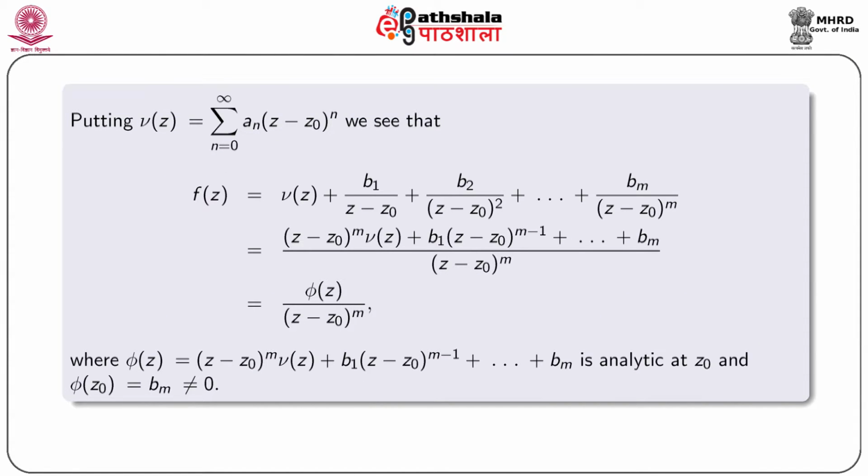Now putting nu(z) equal to summation n equal to 0 to infinity a_n (z - z0)^n, we see that f(z) = nu(z) + b1/(z - z0) + b2/(z - z0)^2 up to bm/(z - z0)^m, and by simple calculation we obtain phi(z)/(z - z0)^m, where phi(z) = (z - z0)^m nu(z) + b1 (z - z0)^(m-1) + up to bm, and obviously phi(z) is analytic at z0 and phi(z0) = bm is not equal to 0.